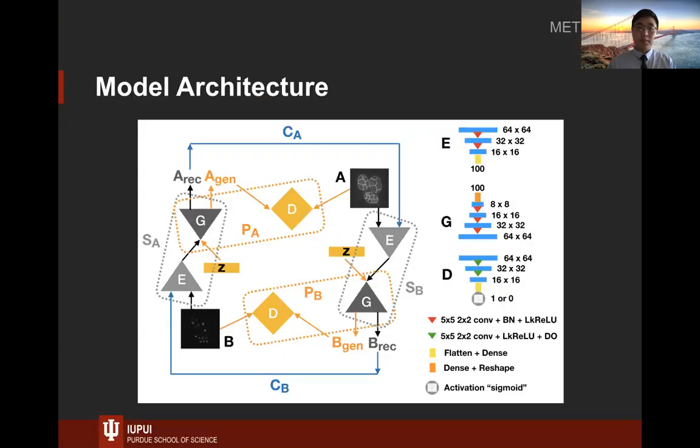Next, I will introduce our model architecture. Our model is short for BANIS, pronounced BANIS. In our model, we have three basic components. The first is the pioneer. The pioneer is composed of a generator G and a discriminator D. The successor consists of an encoder E and shares the generator G with the pioneer.